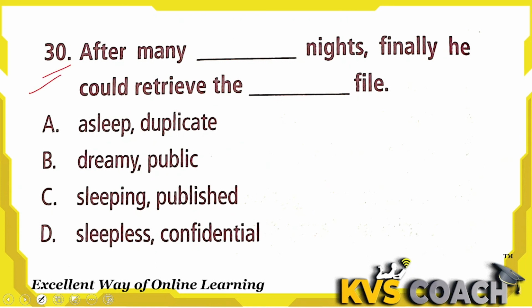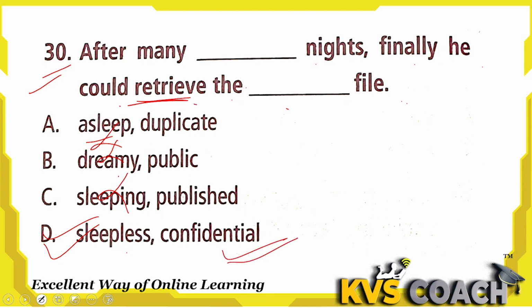Question 30: after many dash nights, finally he could retrieve the dash file. Look, a file has been retrieved. After many asleep, dreamy, no, dreamy nights cannot help to retrieve files. Sleeping nights, if she is sleeping quietly, then how can she make efforts? Asleep is not good. Sleepless is the right answer here. After many sleepless nights, finally she could retrieve the confidential file.